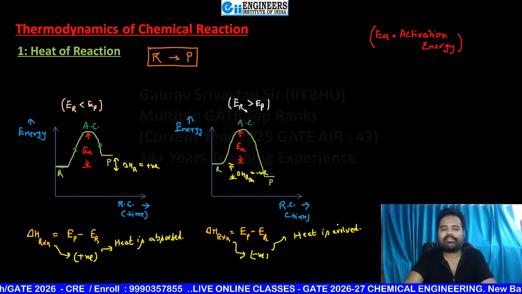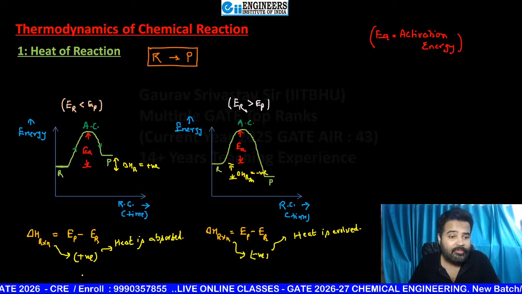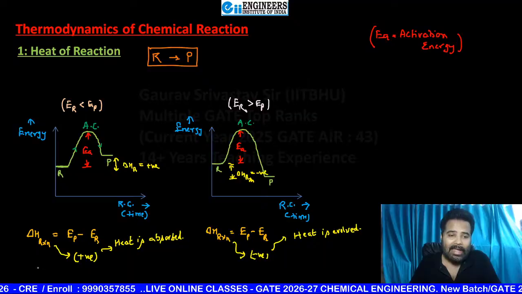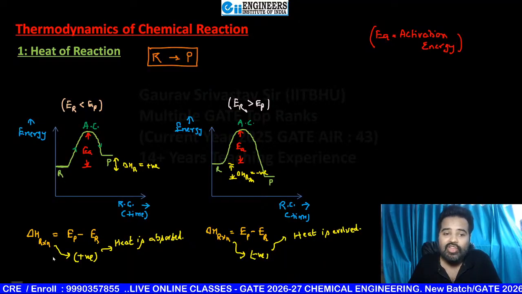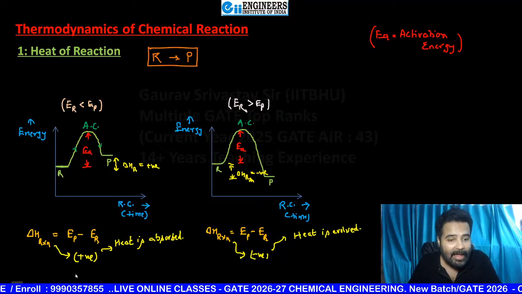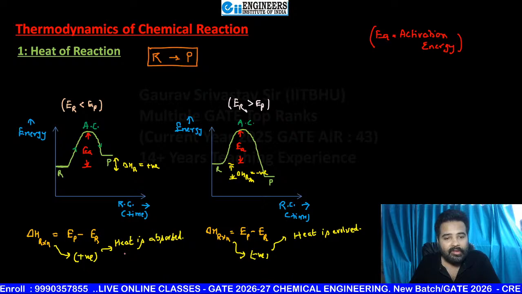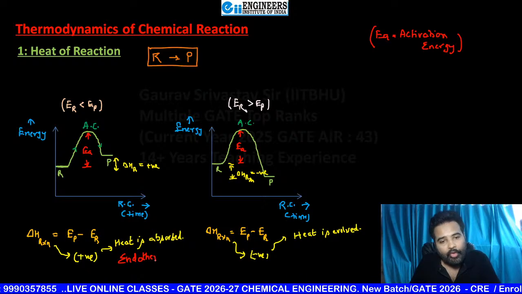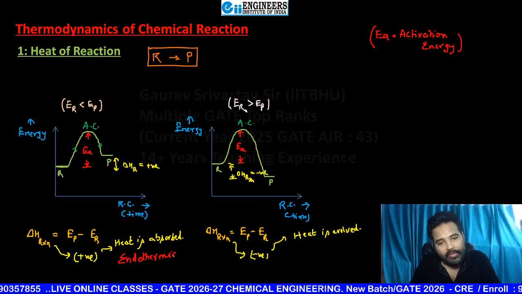So heat is absorbed or heat is evolved. If heat is absorbed, then my dear students, these types of chemical reactions are known as endothermic reactions.